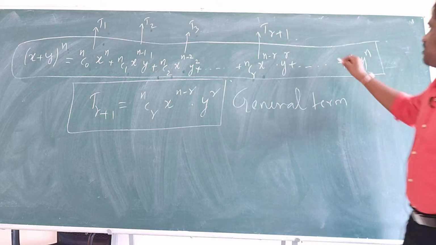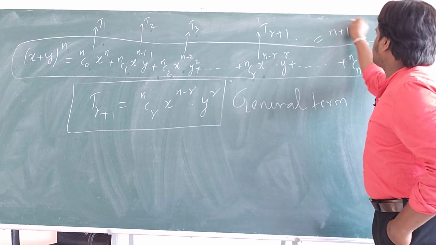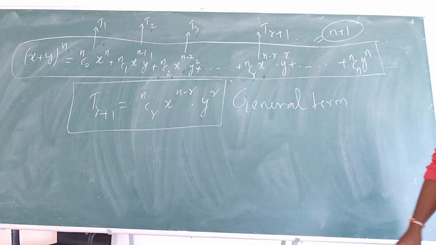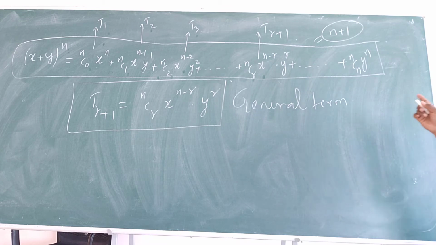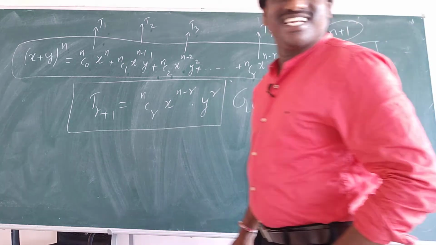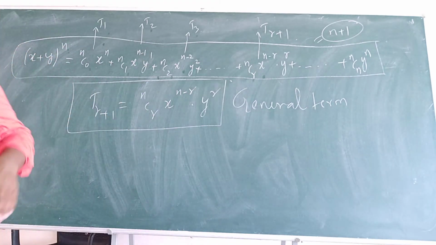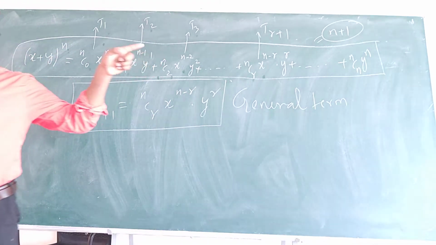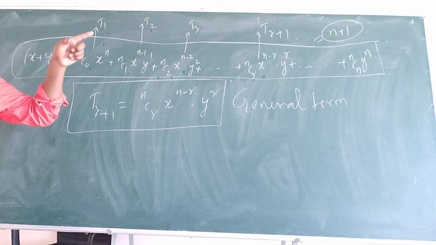n plus 1, Tejaswini, yeah. n plus 1 terms, right? Number of terms in the expansion is n plus 1. I think better you go and revise once. All of you have to revise once again, I think. So the number of terms will be n plus 1.